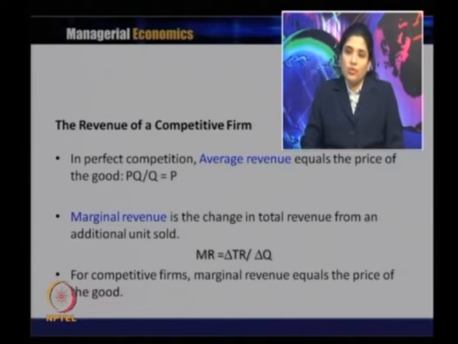There is no difference between average revenue, marginal revenue and price. We will check that again later when we take a numerical form, but for the time being the understanding is that in a perfect competitive market structure, price is equal to average revenue, which is equal to marginal revenue.